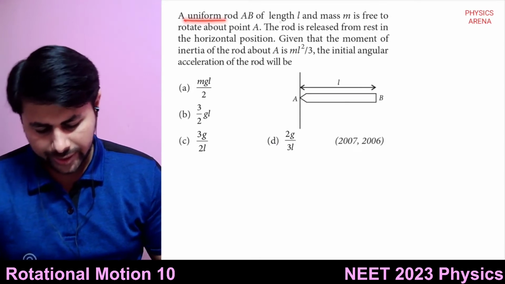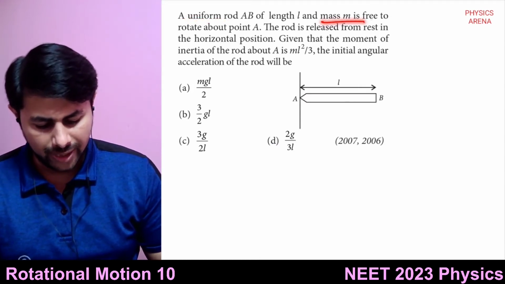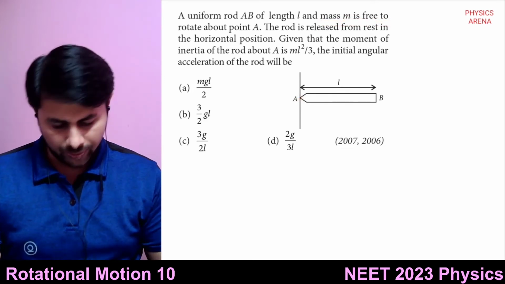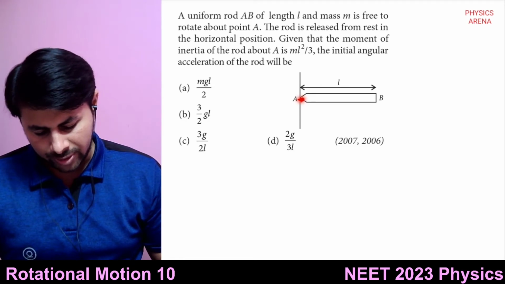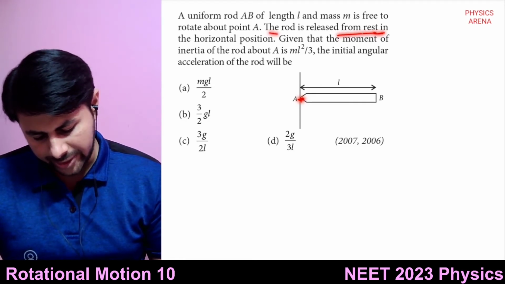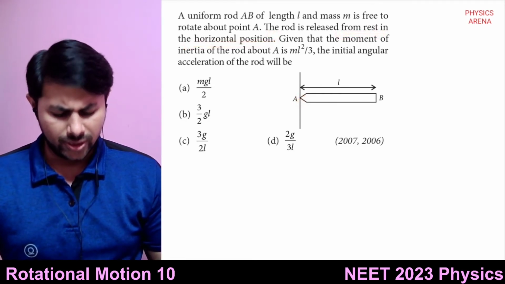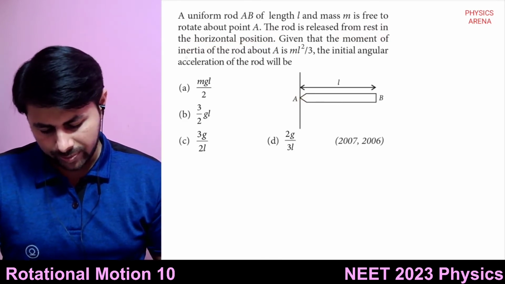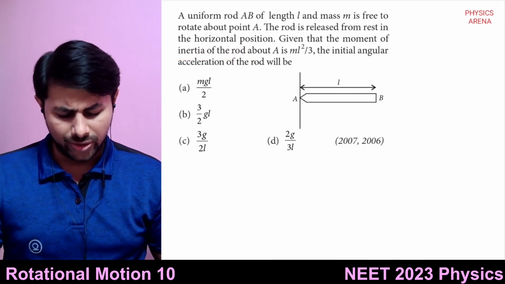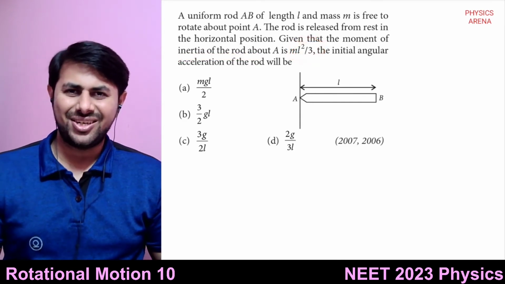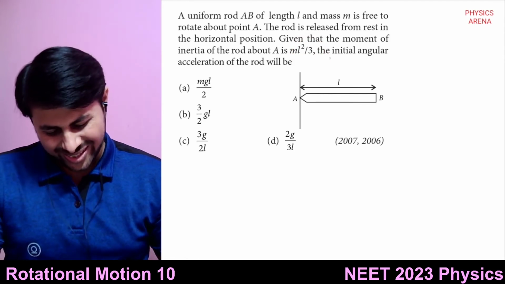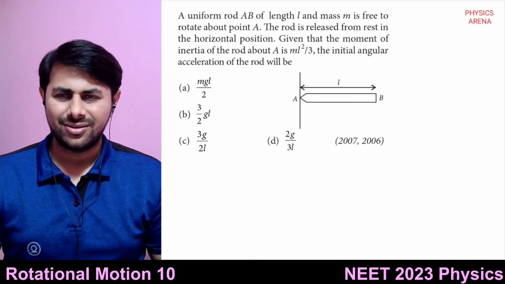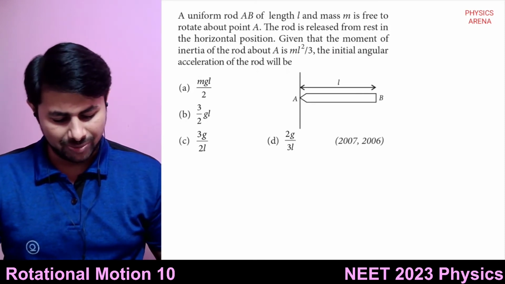A uniform rod AB of length L and mass M is free to rotate about point A. This is a uniform rod, free to rotate about this point. The rod is released from rest in horizontal position. So again you are releasing that rod from the horizontal position. Given that the moment of inertia of the rod about A is ml square by 3. Here moment of inertia is also given. The initial angular acceleration of the rod will be. This is the same question.